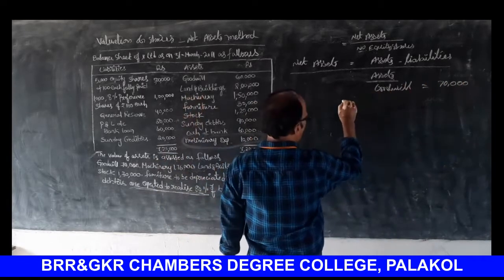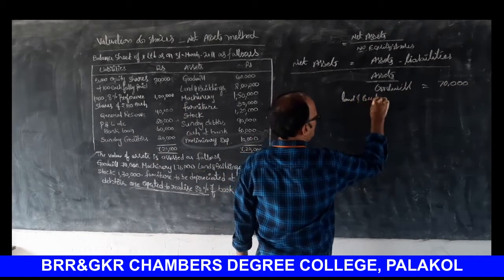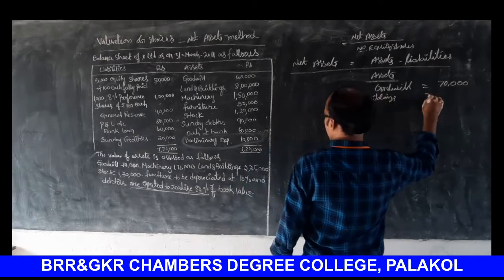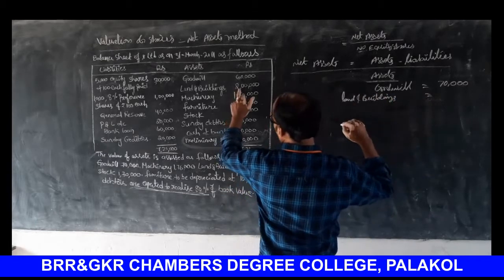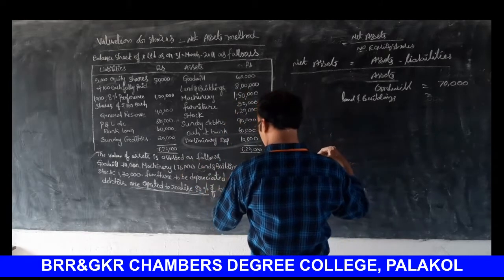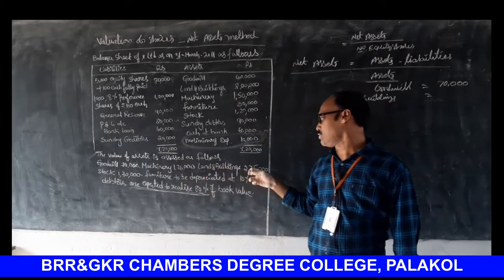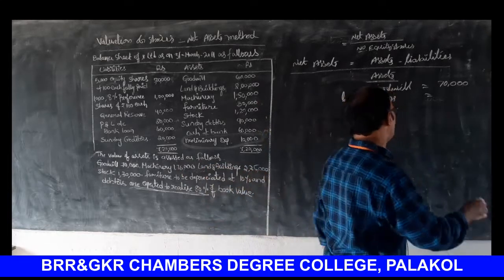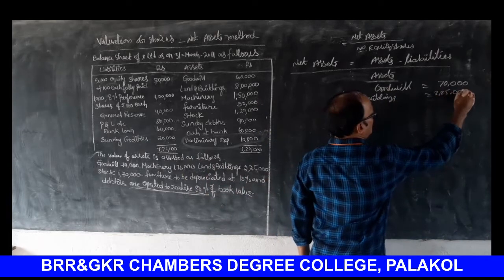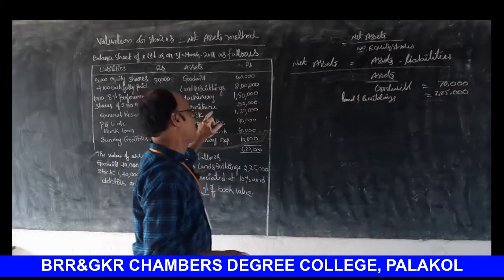Next, land and buildings. Actual value 2 lakhs, but the land and buildings value, look at the board please, is 2,25,000. And next one, furniture 30,000.